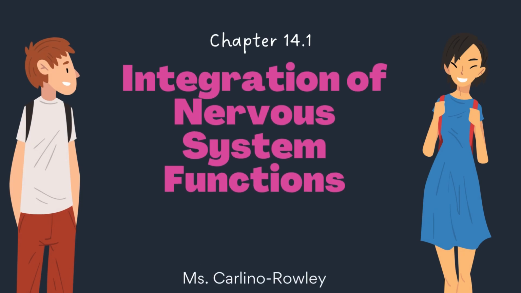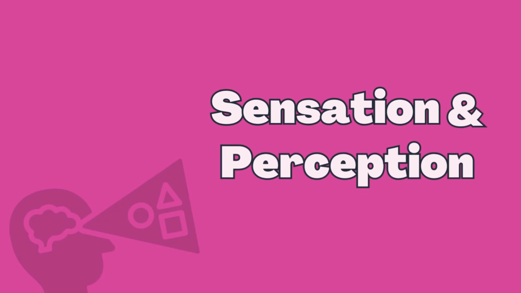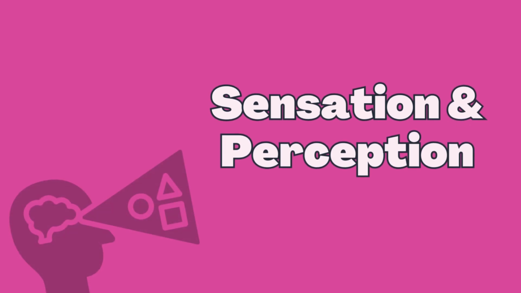This presentation covers Part 1 of Chapter 14, Integration of Nervous System Functions. In this presentation, we will differentiate between sensation and perception, compare the general senses and special senses, learn the different sensory receptors, and define receptor potential and adaptation. Let's begin by covering sensation and perception.